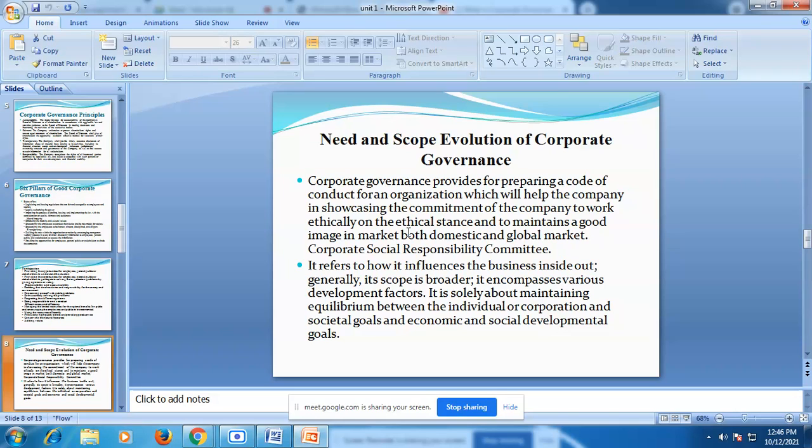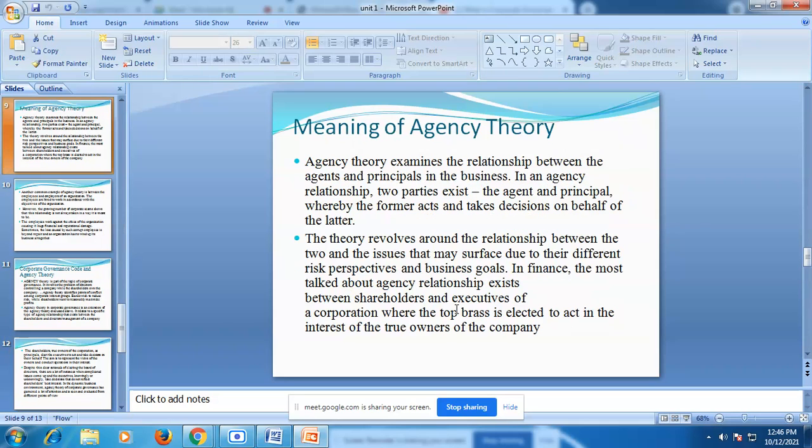So these are the needs and scope of the evolution of corporate governance.